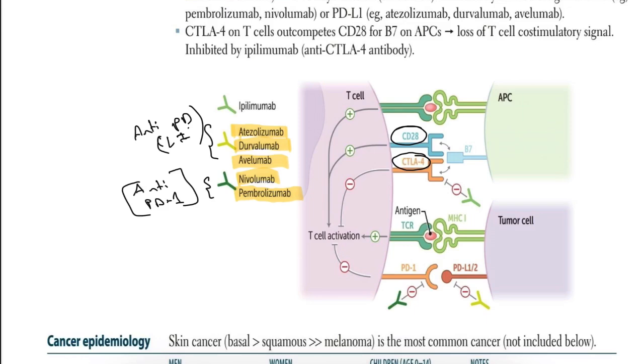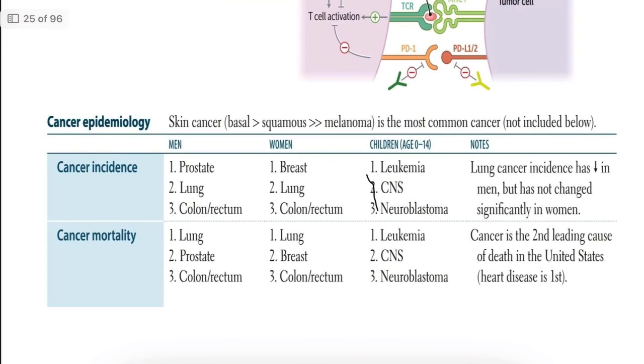So, in cancer epidemiology, we can see what's common and what's deadly. We can easily differentiate these things because this part is very important from an exam point of view. In skin cancer we see basal cell mostly, then squamous, then melanoma. It is the most common cancer, not included below.